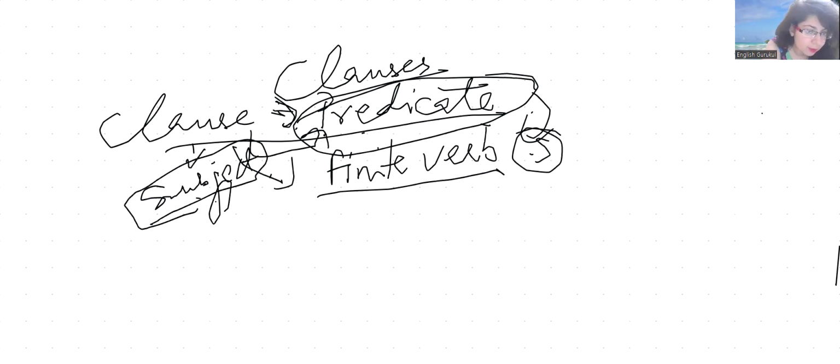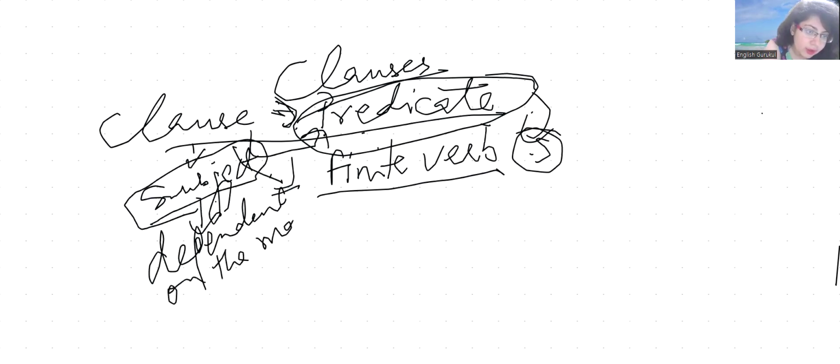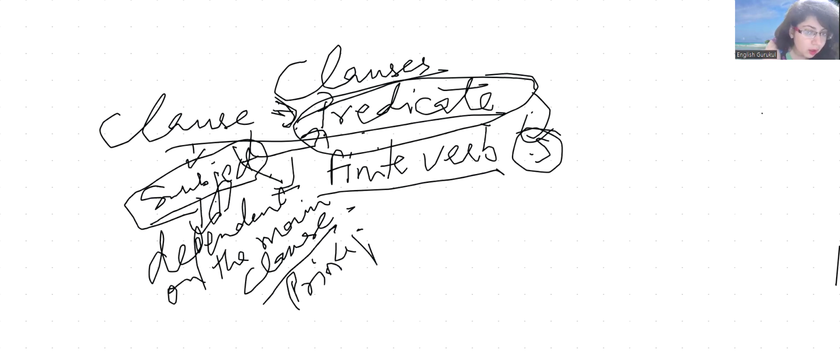This one is dependent on the main clause, right? It is dependent on the main clause, that is, the principal clause. Or the main clause or the principal clause. Clear?